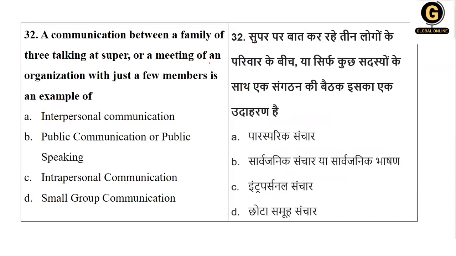Next, a communication between a family of three talking at supper, that is while having their food, or a meeting in an organization with a few members, is an example of. See, family of three, or a meeting where it is three. It is not interpersonal because it's more than two. It's not intra because they're not talking to the self, they're talking to others. It is not a huge thing where we can call it public. So interpersonal not there, public not there, intrapersonal not. So it's called what? Small group communication. So here your option number D is the right option.